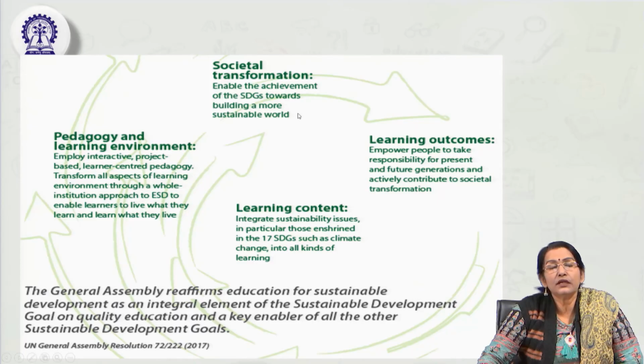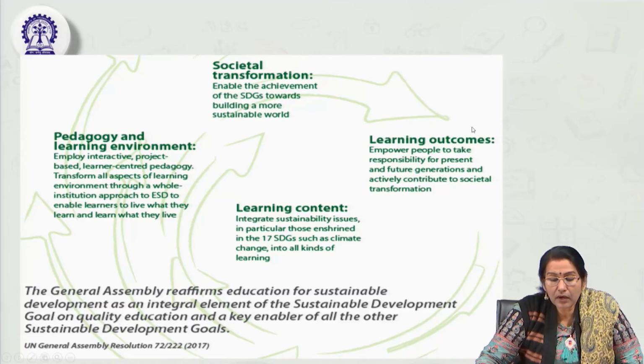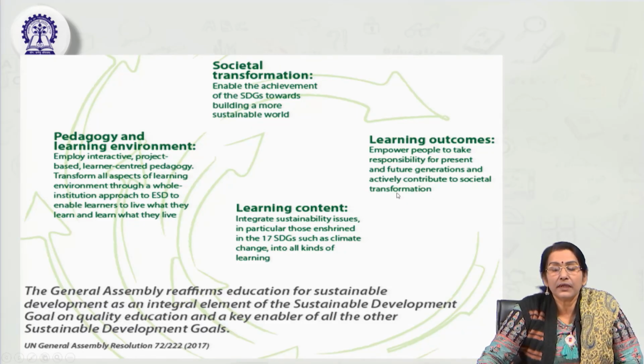Even though UNESCO has kept the date as 2030, then the learning outcome, how it is going to come out, is empowering the people to take responsibility for the present and future generations, and actively contribute towards social transformation. So, when societal transformation takes place, the learning outcome is that every stakeholder is empowered with the responsibility of taking care of the planet and their environment, not only at present, but also for the future, conserving and restoring these resources for the future generation as well.